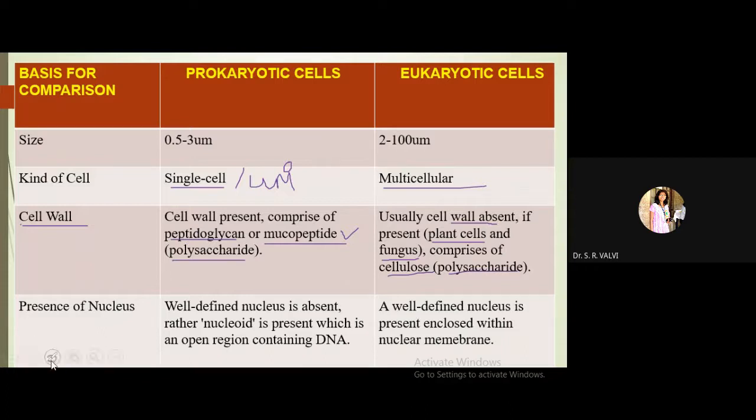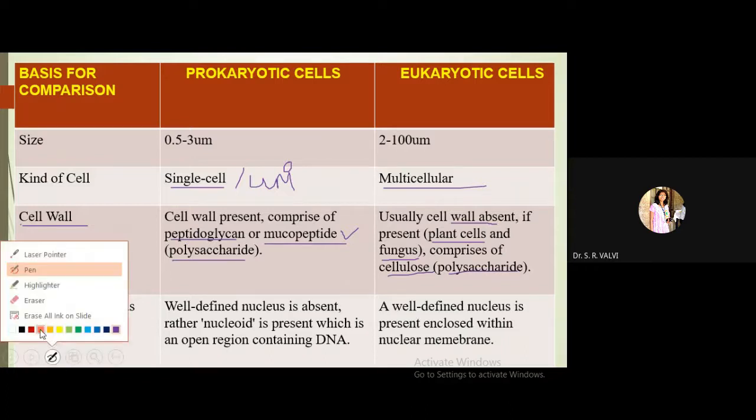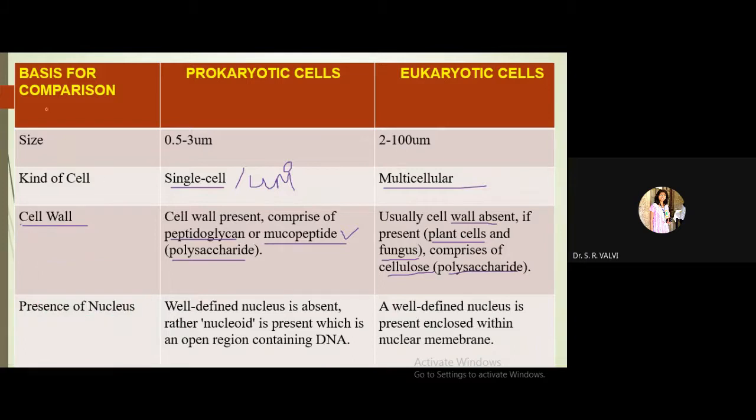Then come to the next basis of comparison, that is presence of nucleus. Just as I have explained, in case of prokaryotic it is a primitive type of nucleus, right? Here a well-defined nucleus is absent, hence it is primitive.